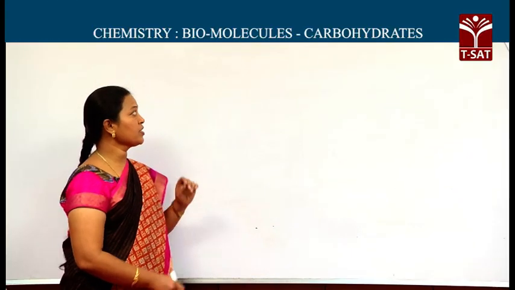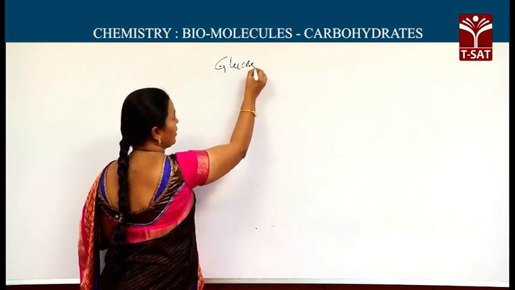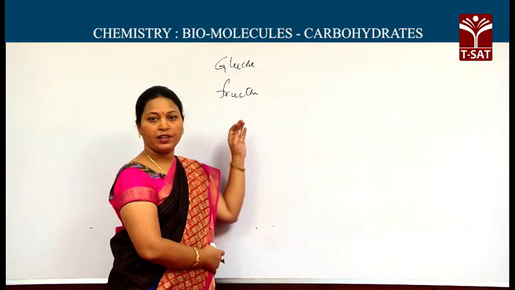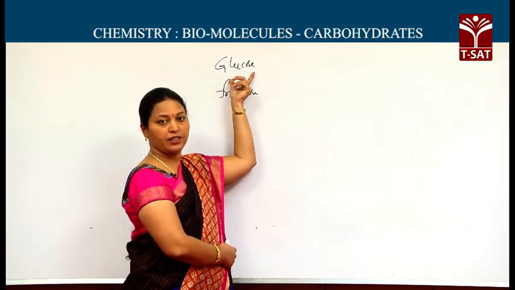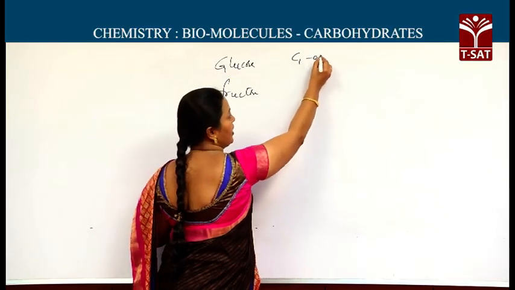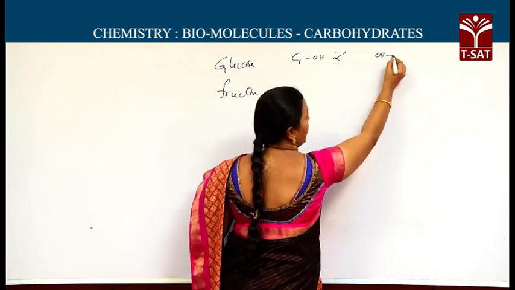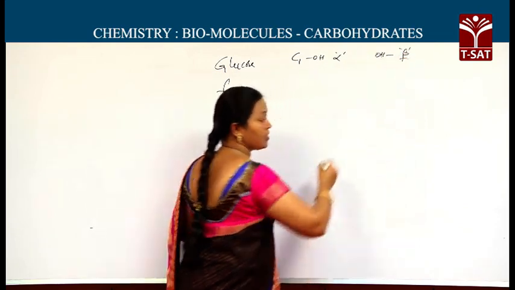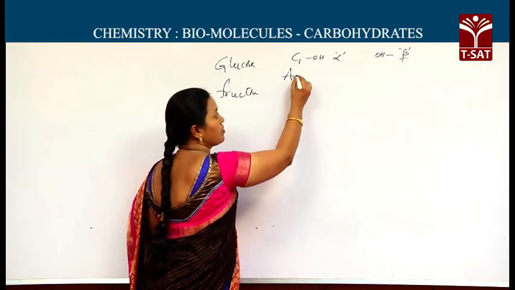By knowing the ring structures for glucose and fructose, now one more important aspect. We observed the configuration in glucose differing at first carbon in alpha and beta forms. C1 with OH right, we called it alpha, with left we called it beta. As the configuration at the first carbon differs, they are called anomers.